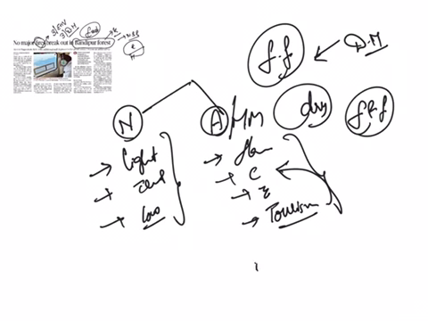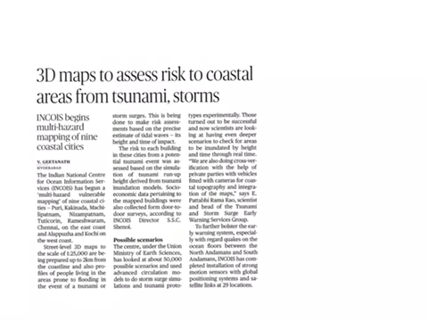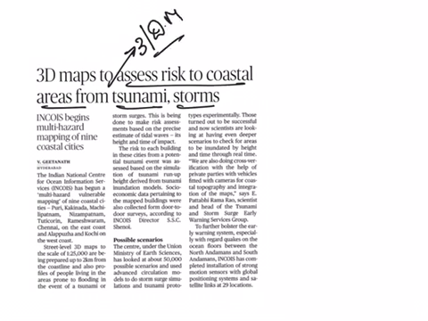And when it comes to the northeastern regions, this concept called shifting cultivation is also a reason for these forest fires. The next article is 3D maps to assess risk to coastal areas from tsunami storms. This article comes under GS paper 3 under the topic of disaster management.